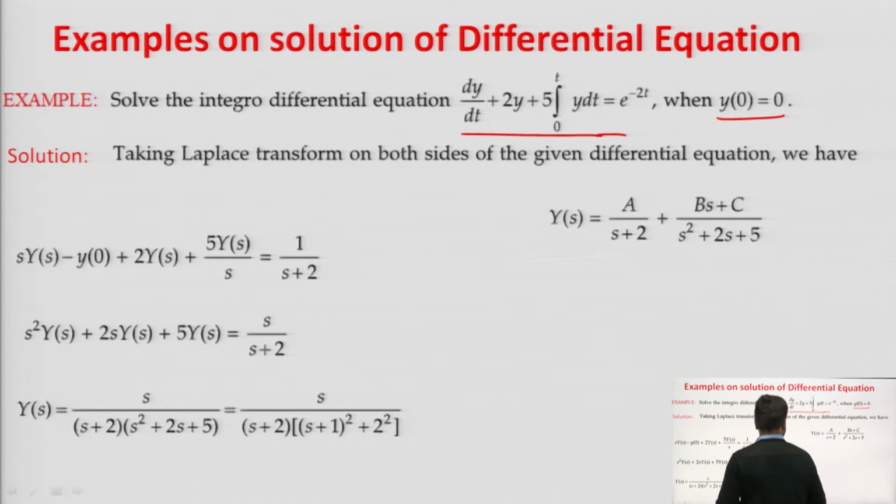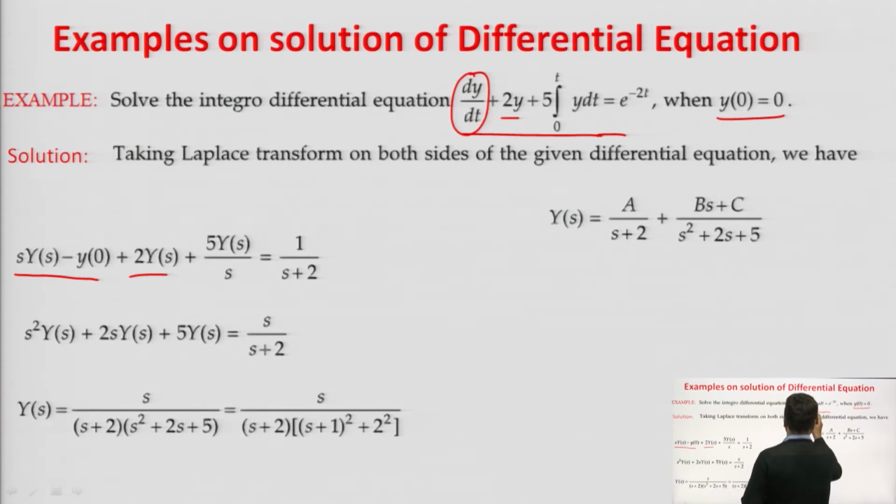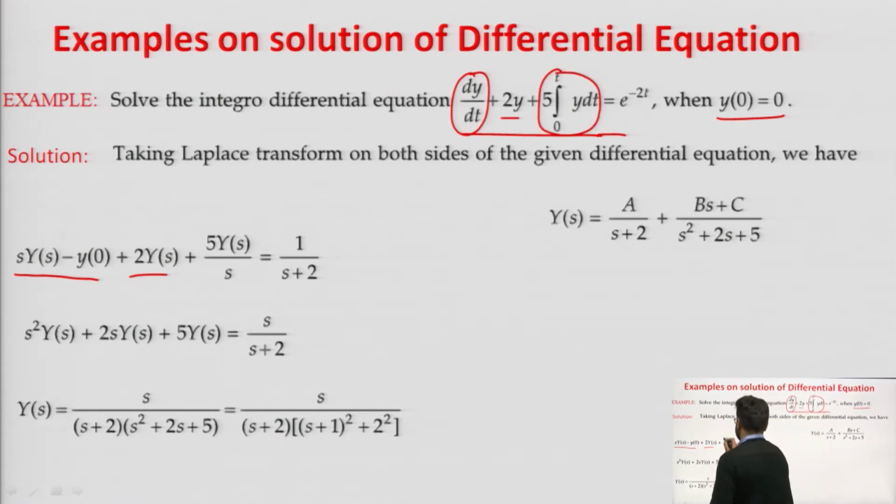With the property of Laplace transform, dy by dt can be written as s y of s minus y of 0, plus 2y can be written as 2 y of s, plus the integral from 0 to t of 5 y dt can be written as 5 y of s by s.